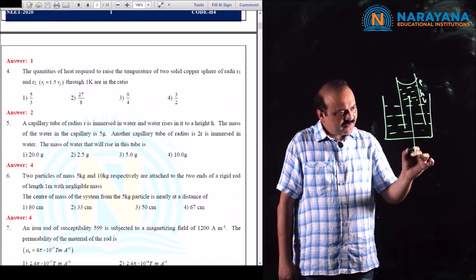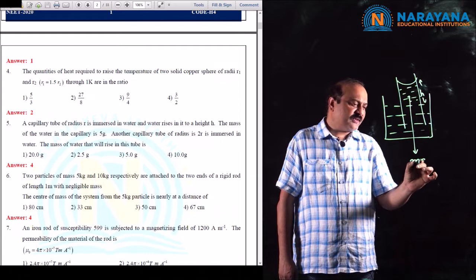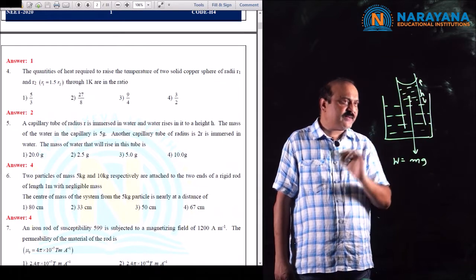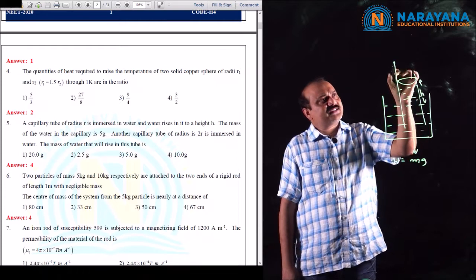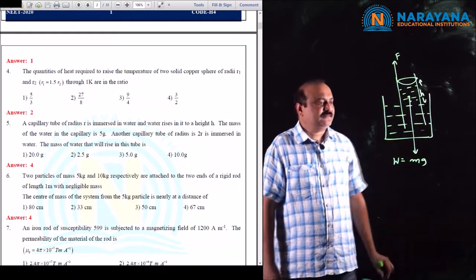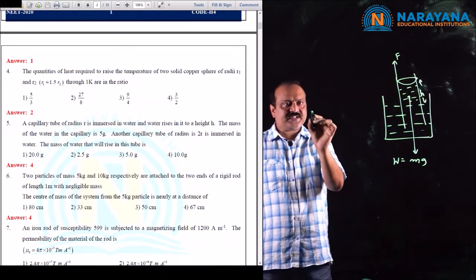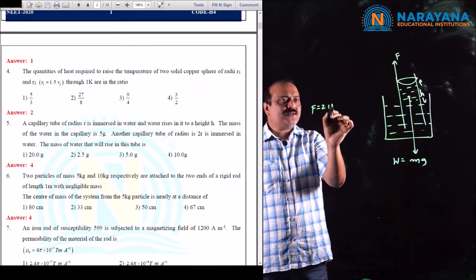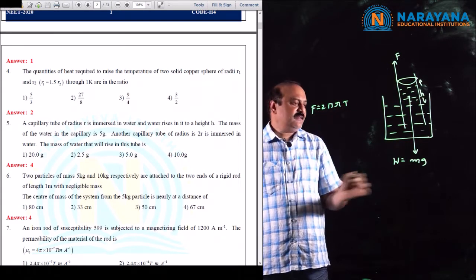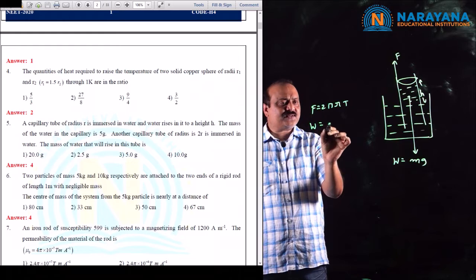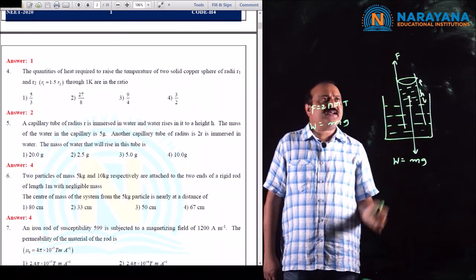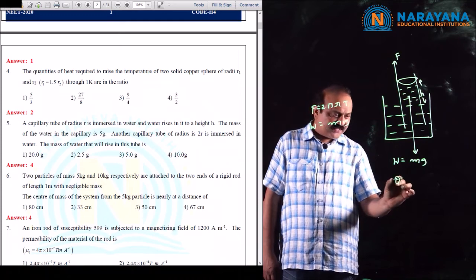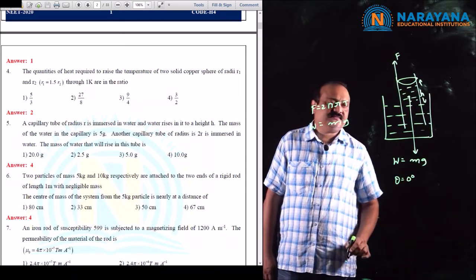So the weight of the water acts vertically downwards, that is W equals mg, and the surface tension force acts vertically upwards. The surface tension force is F equals 2 pi r T, and weight W equals mg. In this case, the angle of contact for pure water and glass is theta equals 0 degrees.